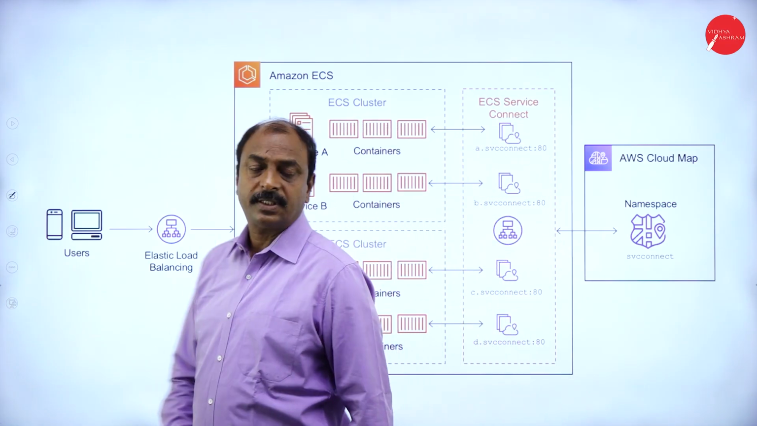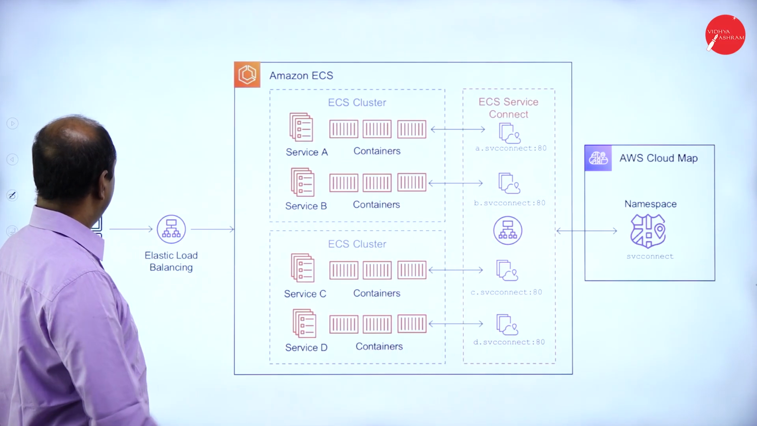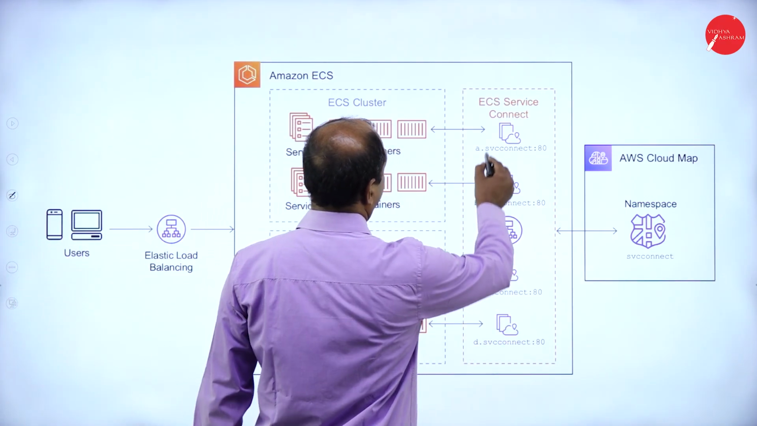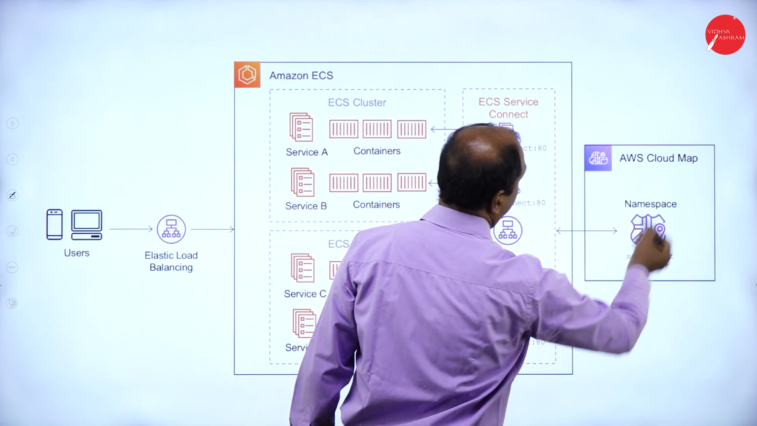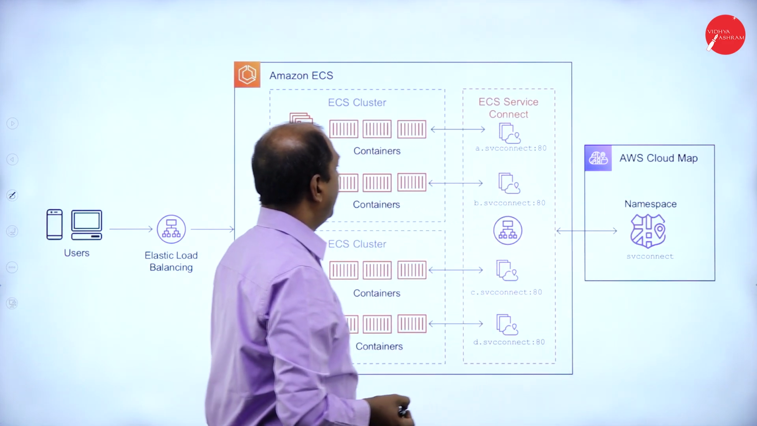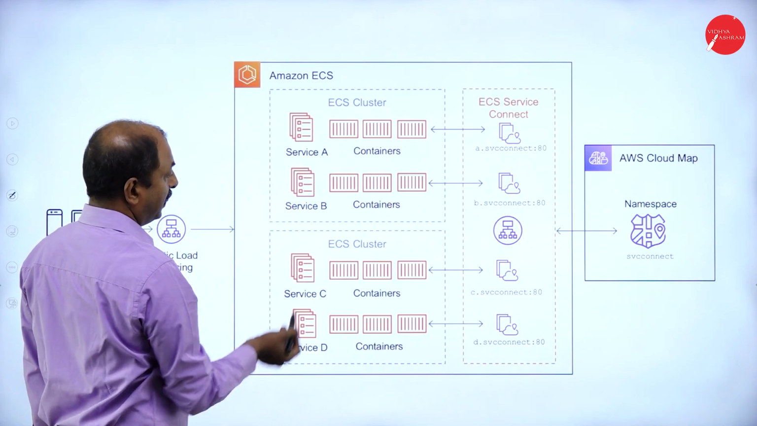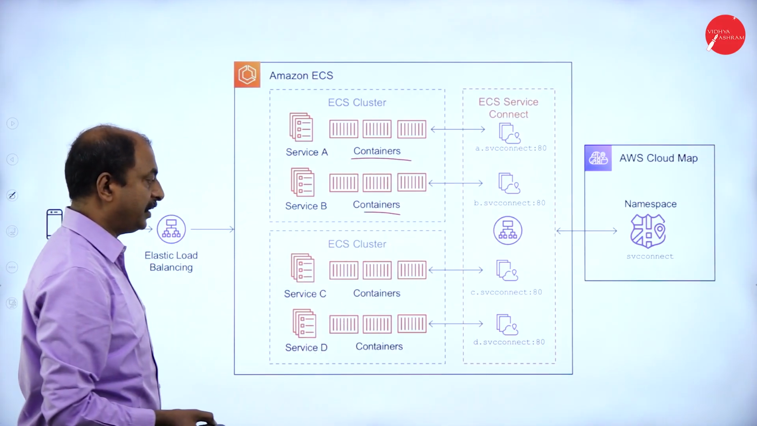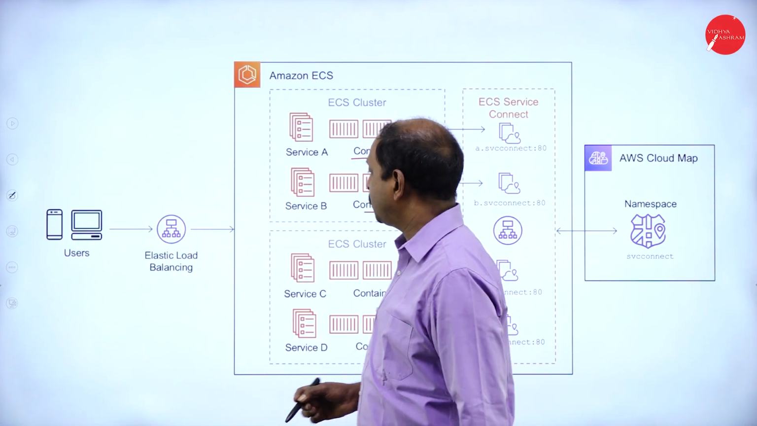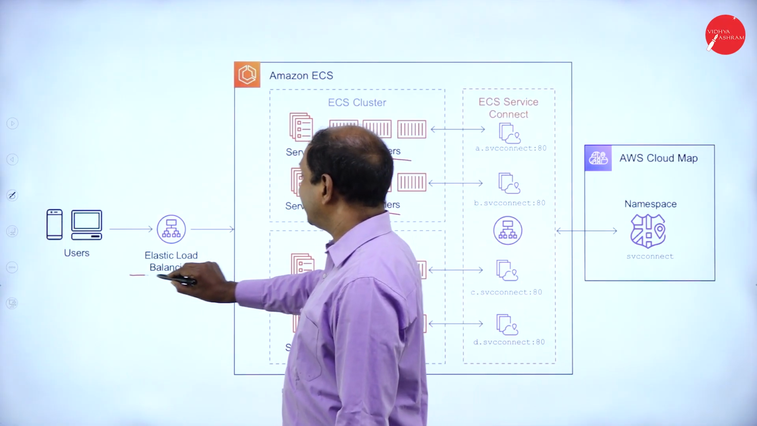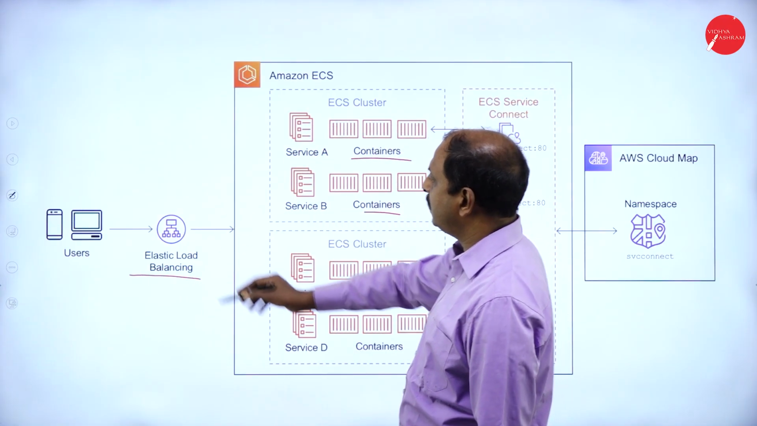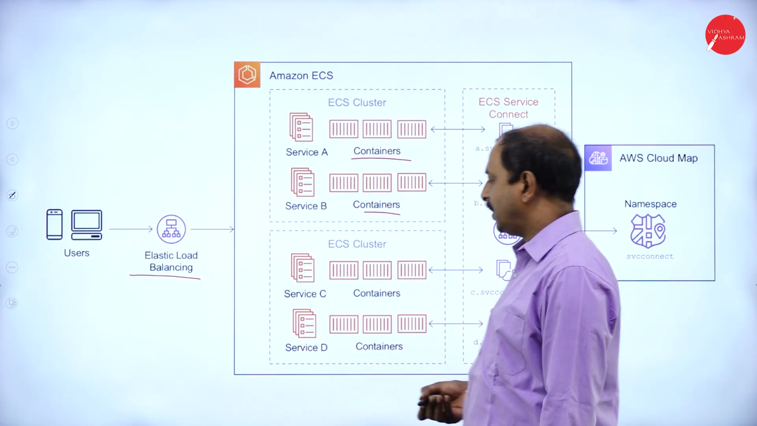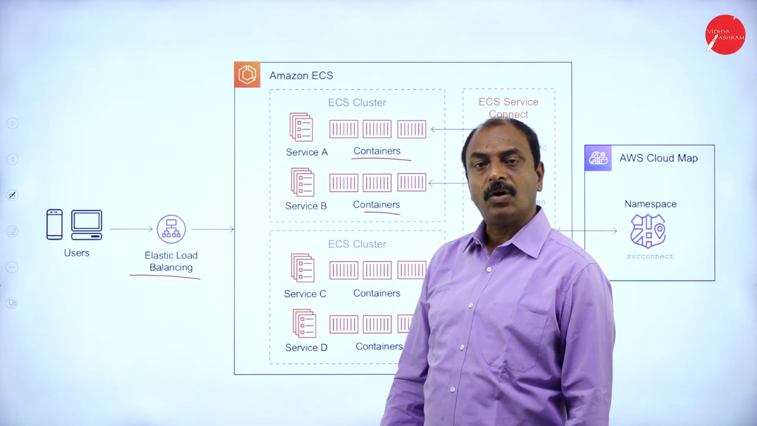Now look at this diagram. A few components are available here. This is the ECS service, and this is Amazon AWS Cloud Map, and here you can see the ECS cluster, which is a group of clusters. These are the containers. Containers are a place to store the data and information, and this is elastic load balancing to manage the traffic, and these are the users. The users access the entire services through the internet. These are a few services of EC2.